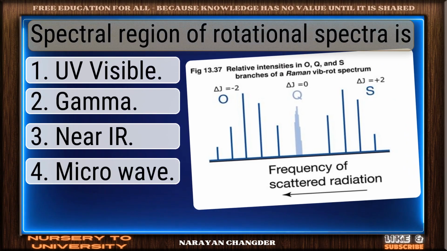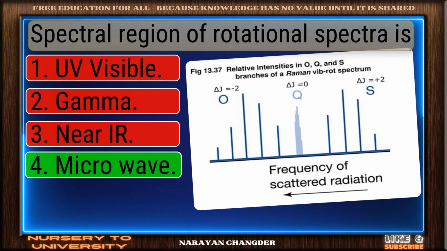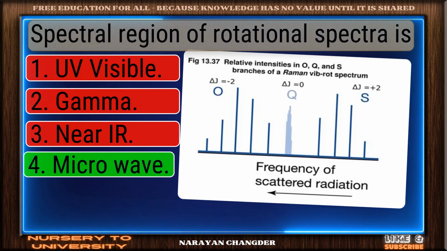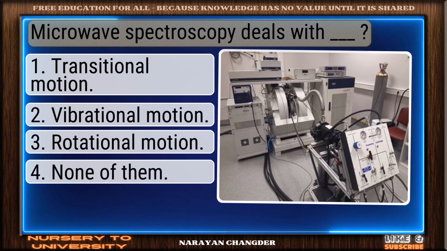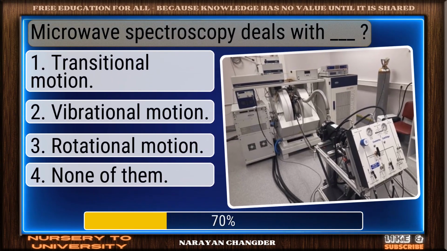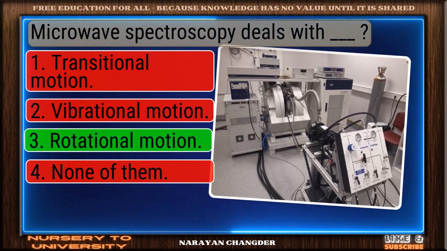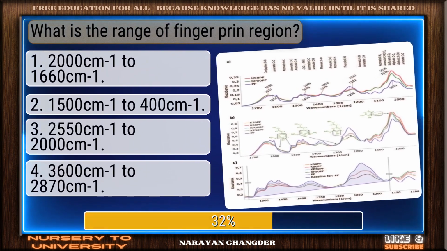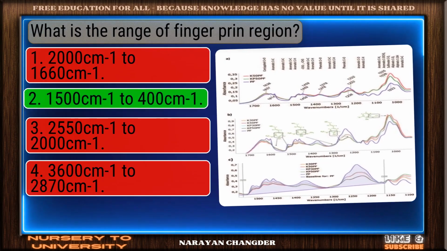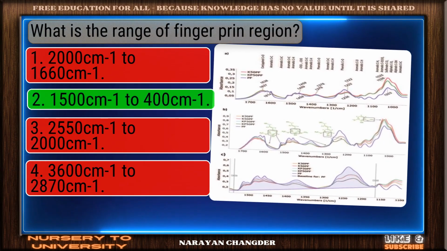Spectral region of rotational spectra is? Strong choice. Microwave is the right answer. Microwave spectroscopy deals with the dash. Valid point. Rotational motion is true. What is the range of fingerprint region? You're right. 1500 cm⁻¹ to 400 cm⁻¹ is the correct answer.